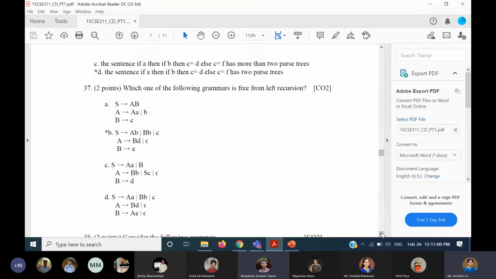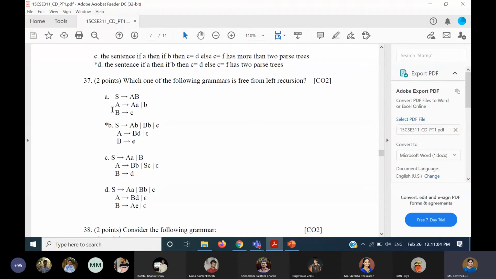Coming to the 37th question, which is free from left recursion. The first one has direct left recursion, so it is not free. The second one is free from left recursion because even indirect left recursion does not exist. Coming to C, C has indirect left recursion because when you substitute for A in the S rule, you'll get indirect left recursion.